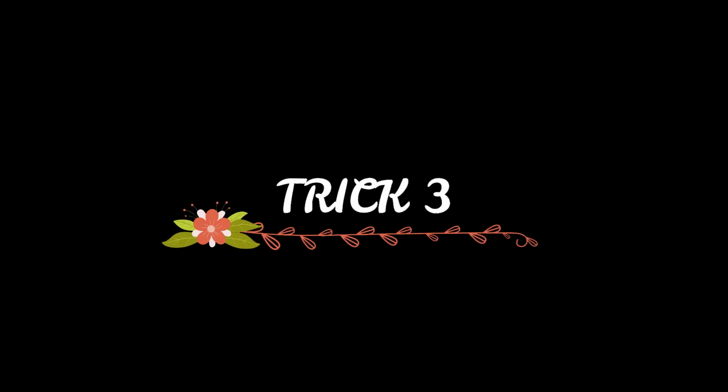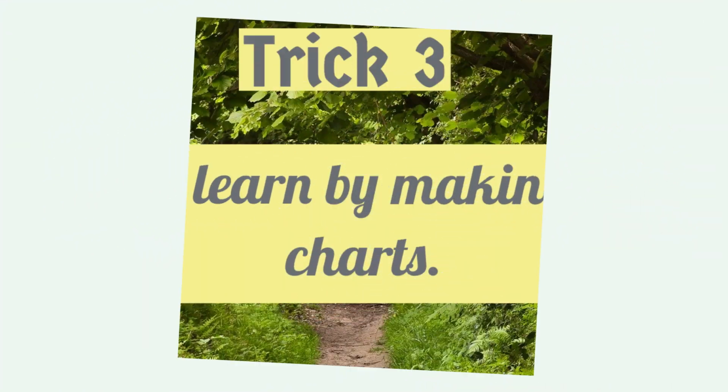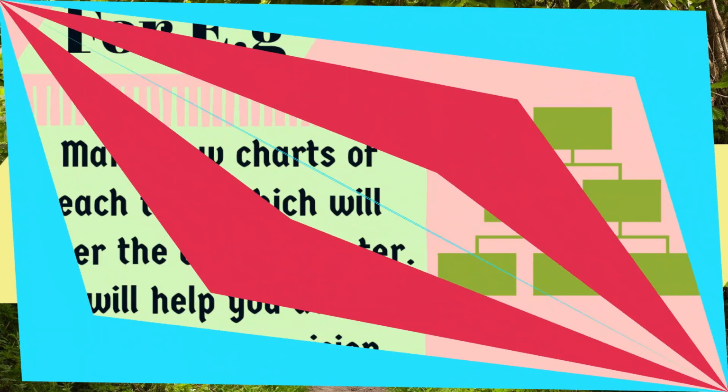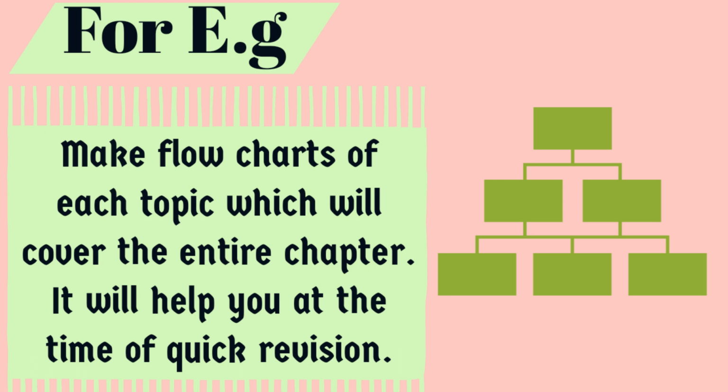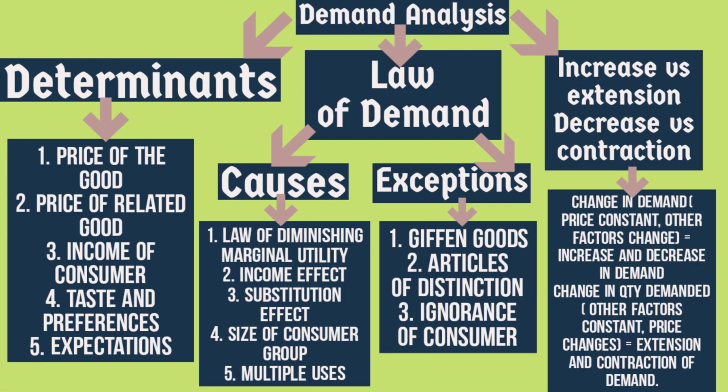So trick 3 is make flowcharts so that when you want to do quick revision, it will be very helpful to you. Rather than studying the entire chapter and writing headings one by one, then understanding them, it is better to make flowcharts. For example, if I want to study the demand analysis topic of economics, I will study the entire chapter: in demand I have to study what is demand and what is quantity demanded. Then I have to study factors affecting demand, then law of demand, its exceptions, causes.